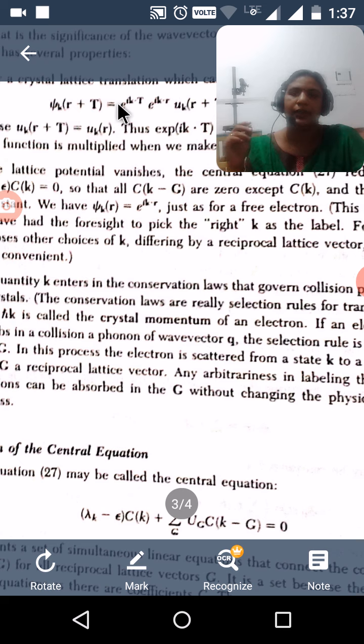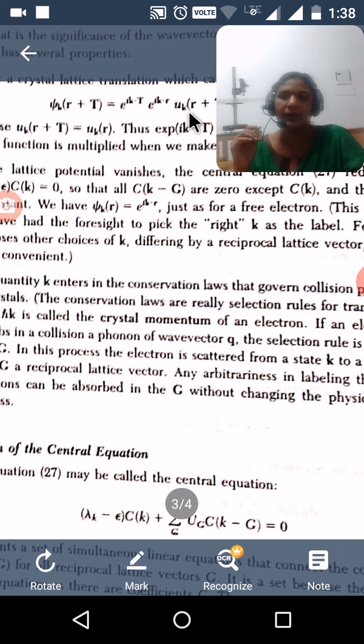This is the crystal momentum. Very simply, we can represent it as ħk, the same as the phonon momentum. Here we discuss the different properties of the wave vector k.